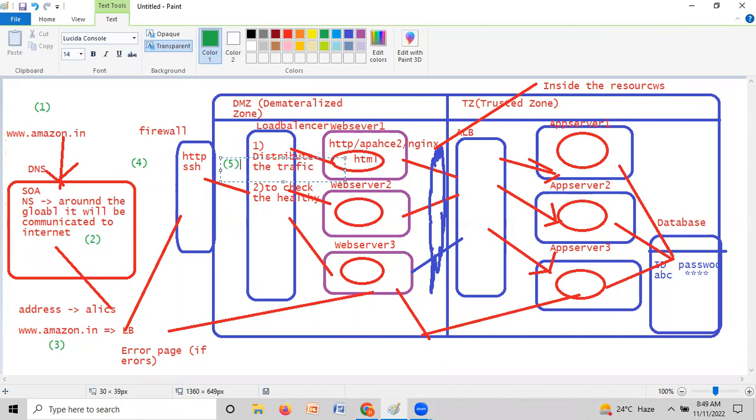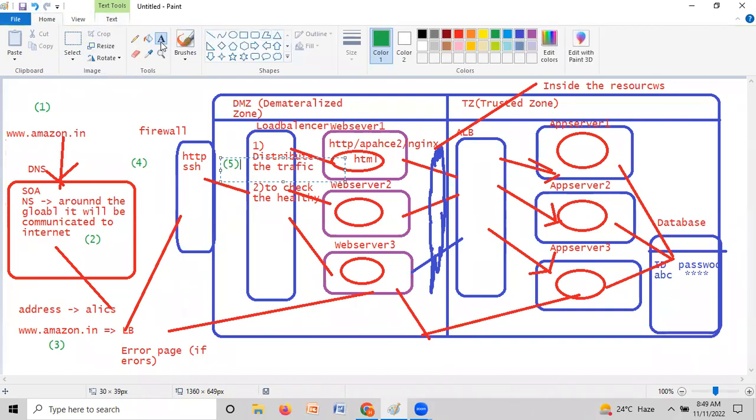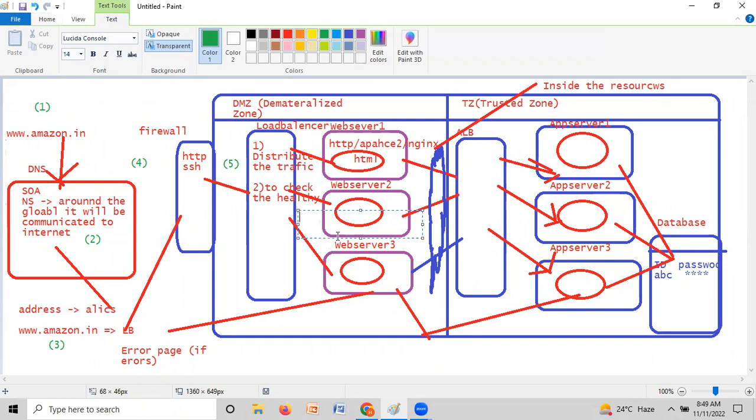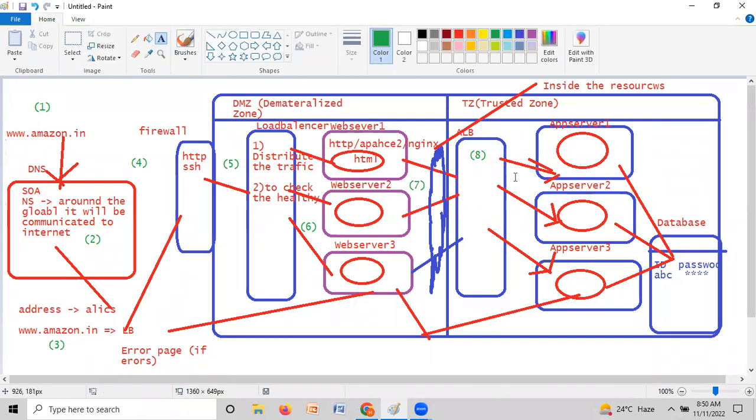What can the load balancer do? The load balancer will take the request and distribute it across all the web servers. This is called the sixth step. Next, we go to the web server, which serves the request. Then, based on the request, it goes through the private connectivity, again to the application load balancer, and the application load balancer goes to the dynamic application.